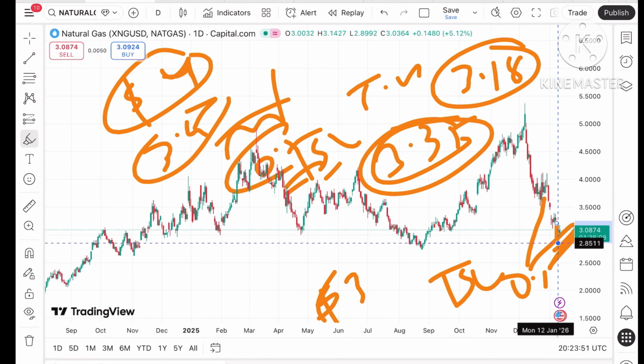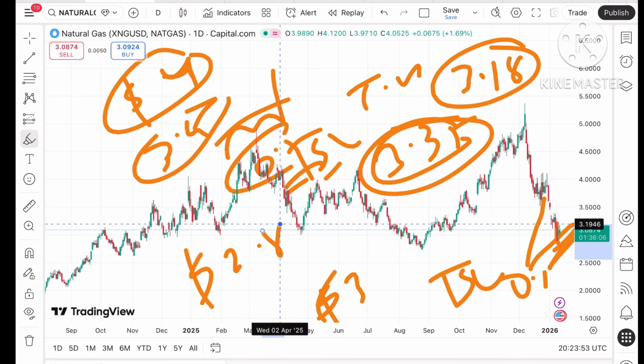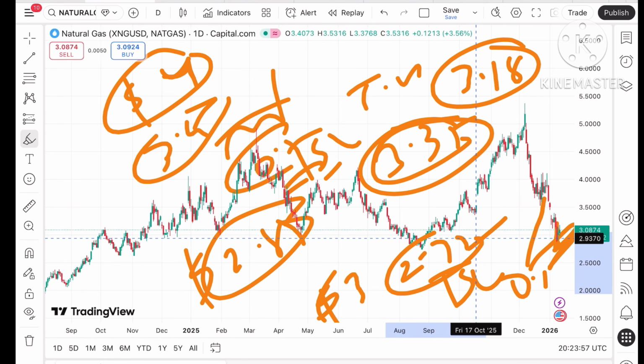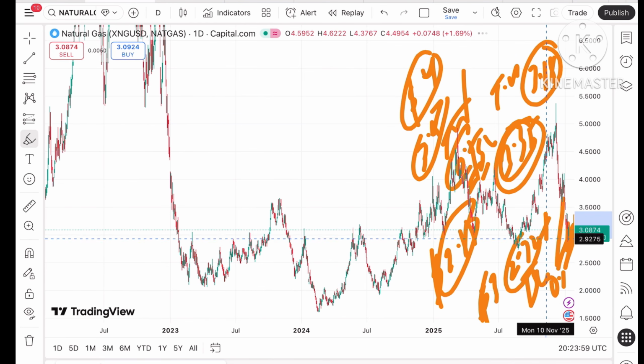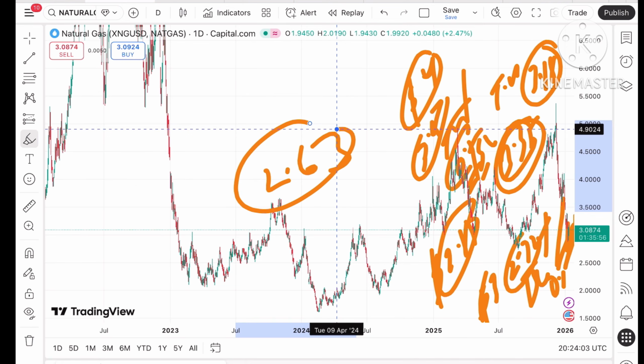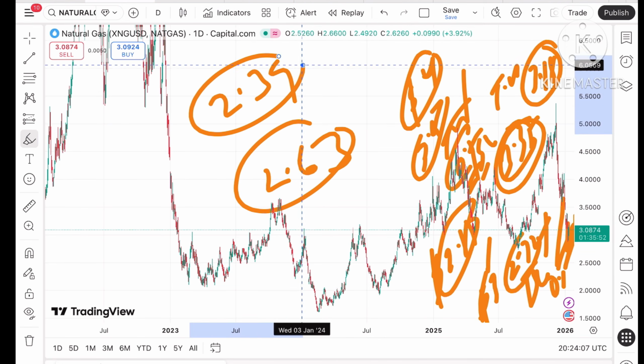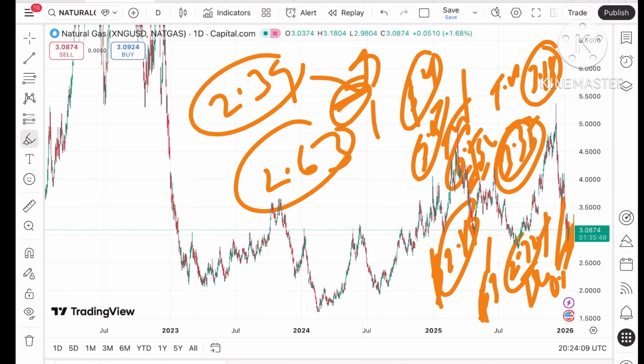If the price falls below $3, it can touch a level of $2.85, and if the price falls below this level, the chance of crossing 2.72 will be there. As soon as the price falls below 2.72, chances of going towards 2.63 can be seen, and then a further downfall towards a level of 2.39, which is a high level, so a bounce back can be seen. But if it doesn't bounce back, a further